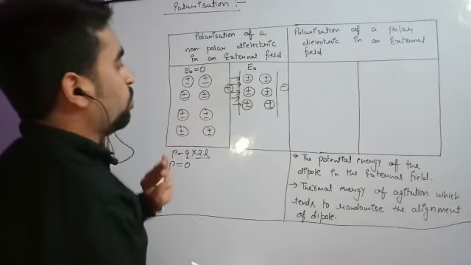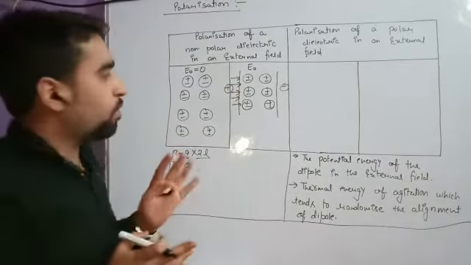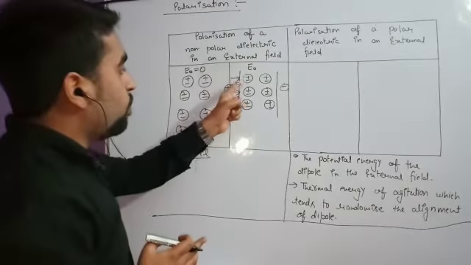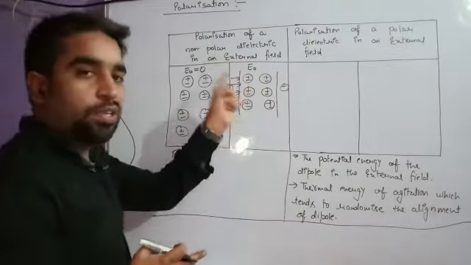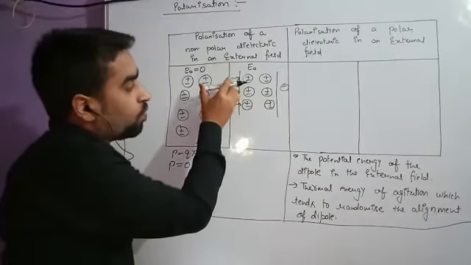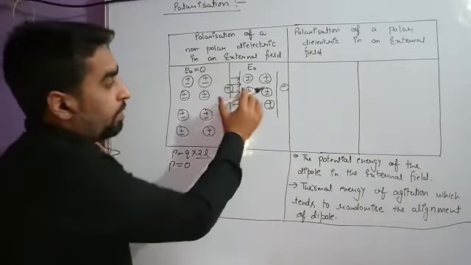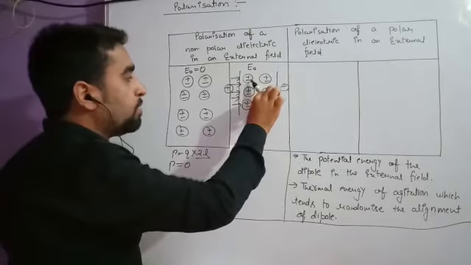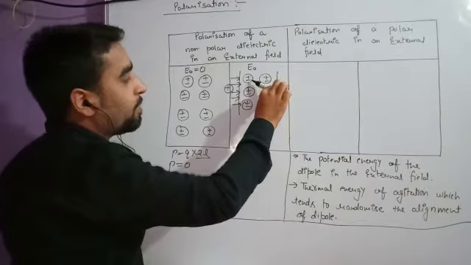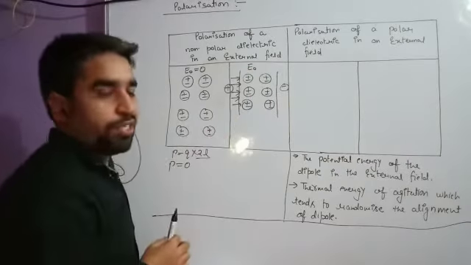What is going to happen basically? The positive charge of this dielectric, which was at the center, will be attracted towards the negative side, the low potential, and the negative charge will align at the high potential.